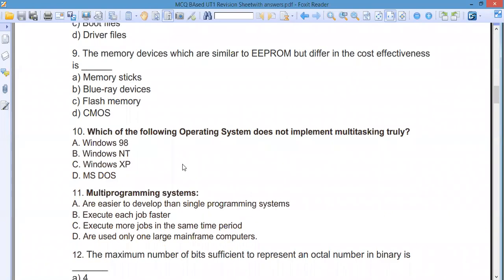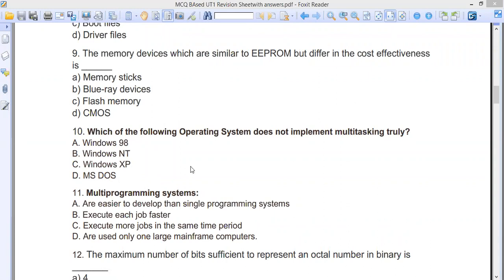Okay, now we come to which of the following operating systems does not support multitasking. It's a very simple one. All the Windows versions allow you to do multitasking. Multiple programs can run at the same time, so DOS is the one which is not capable.